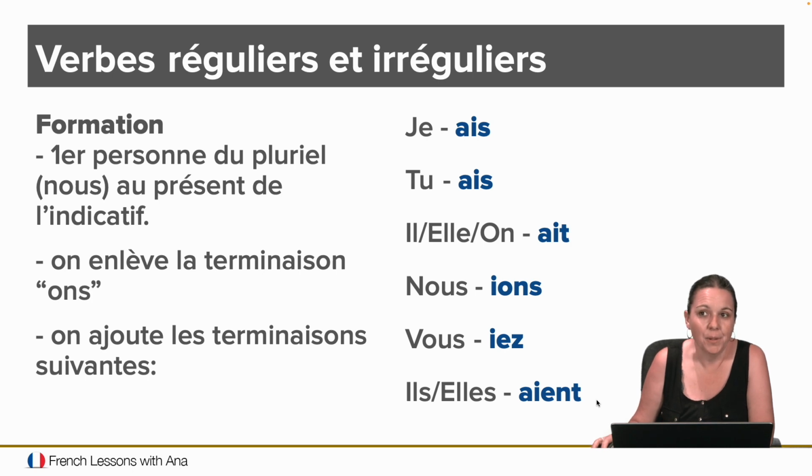Now, the other thing that is very interesting is that je, tu, il, elle, on, and then ils and elles plural all sound the same. So, AIS is é, tu, é, il, elle, on, é. And then for nous, it's ion. For vous, it's iez. And then for ils and elles plural, remember, we don't pronounce that S. So it's é as well.